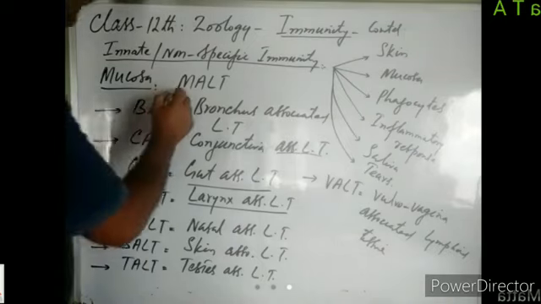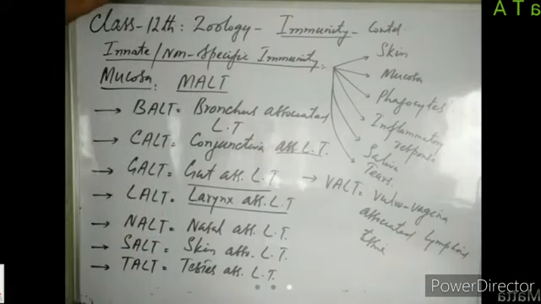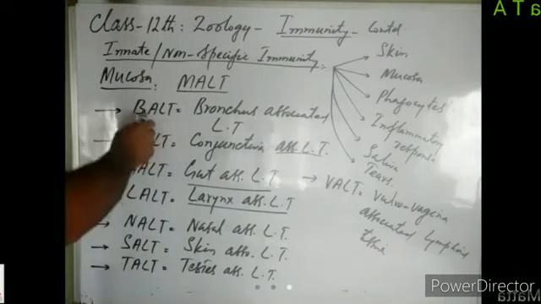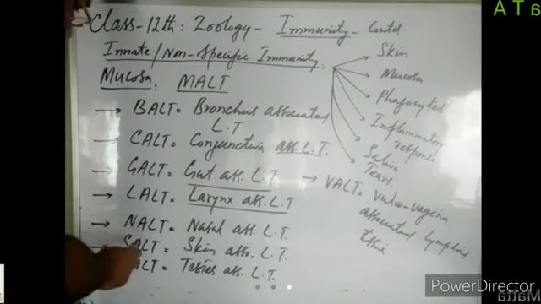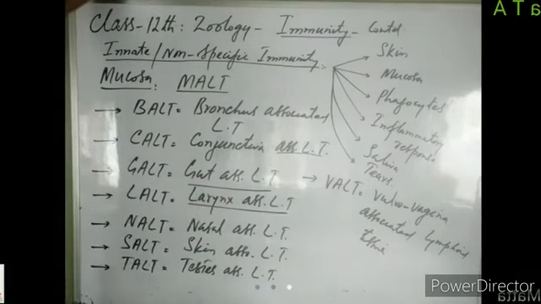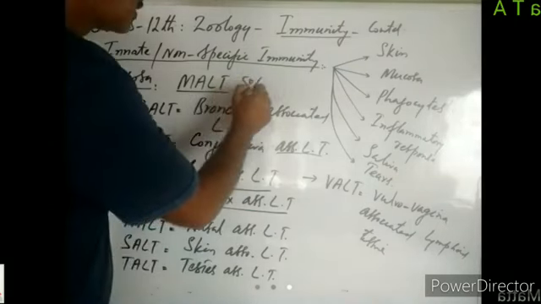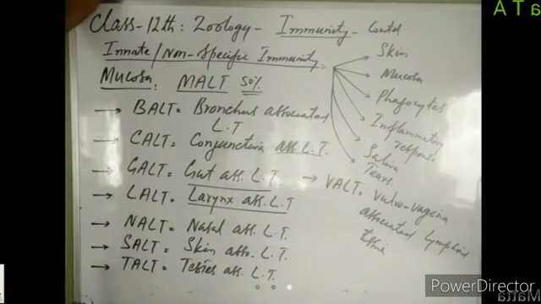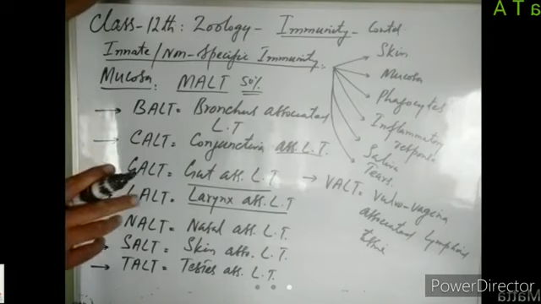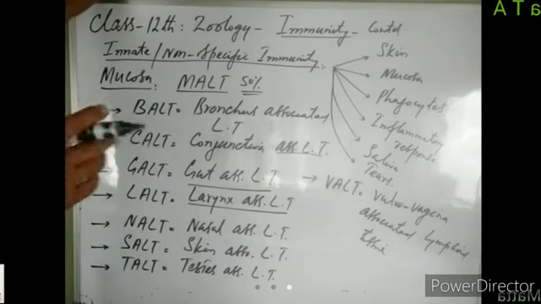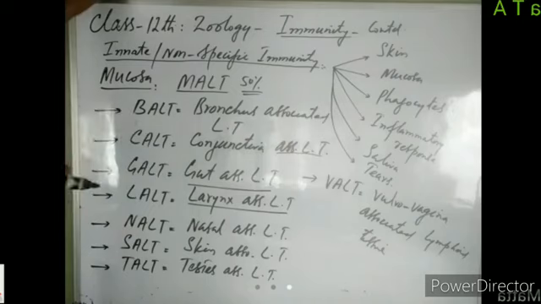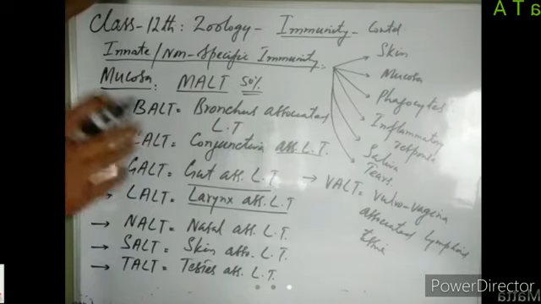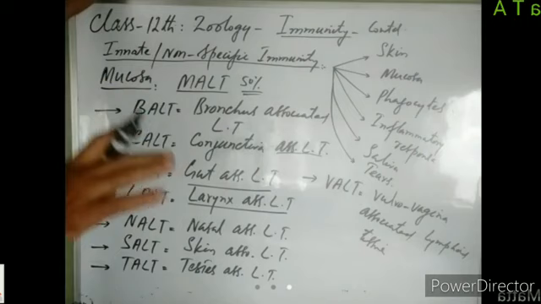So this is the classification of mucosa-associated lymphoid tissue, right? All these tissues, BALT, CALT, GALT, LALT, NALT, SALT, TALT, and WALT, form 50% of the total lymphoid tissues of our body, right? So 50% of the total lymphoid tissue of our body is associated with the mucous membrane. All the hollow visceral cavities of our body are internally lined by a protective covering known as mucous membrane. And in that mucous membrane, we have got lymphoid tissue, where the lymphocytes reside.